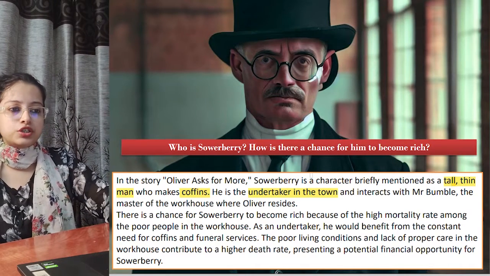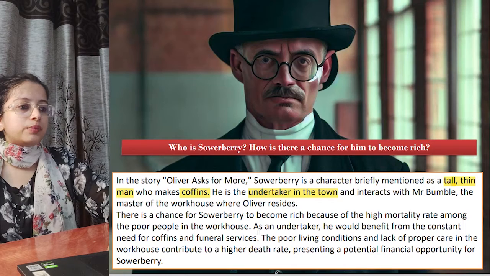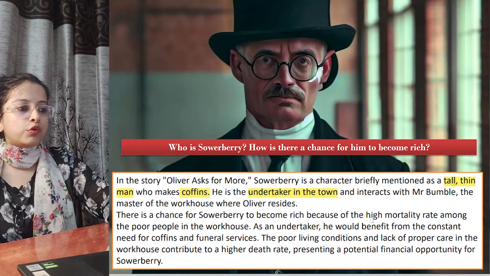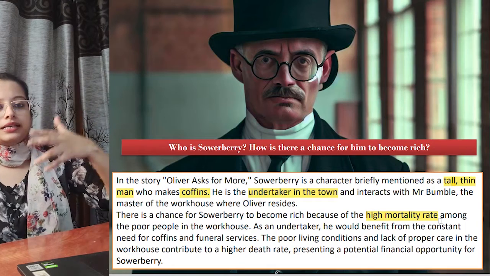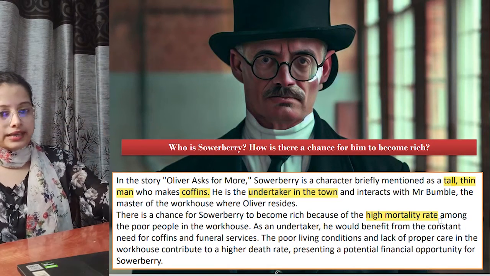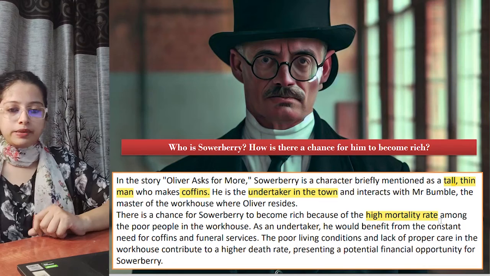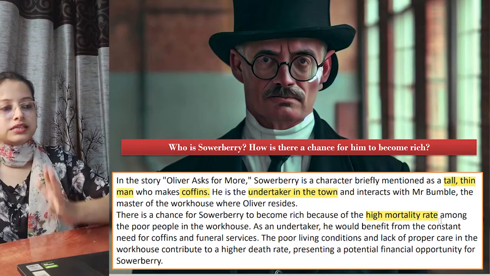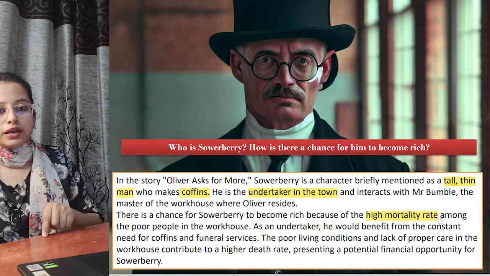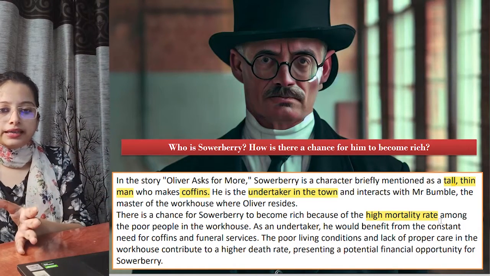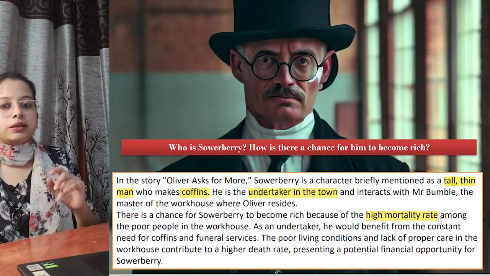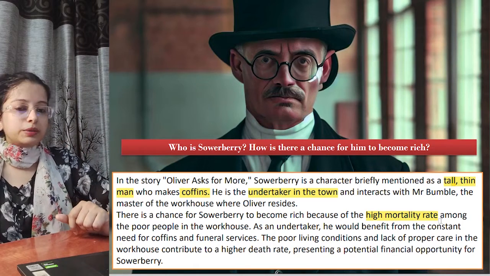How can he become rich? There is a chance for Sowerberry to become rich because of the high mortality rate, that means death rate. The number of people dying in the workhouse is increasing. So the more people die, the more number of coffins has to be made. So this person makes coffins. His business is making coffins. So if one coffin requires 1000 rupees, then if 10 people die, then 10 into 1000, it will be 10,000. His income will increase. It will become 10,000.